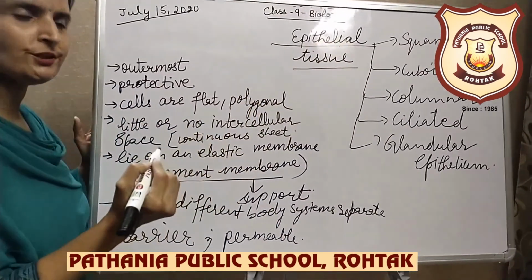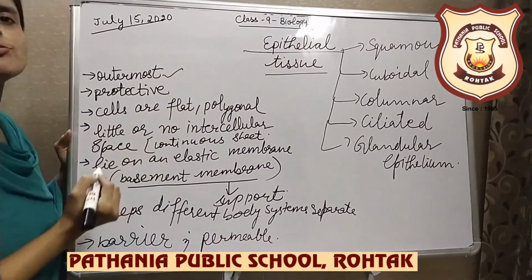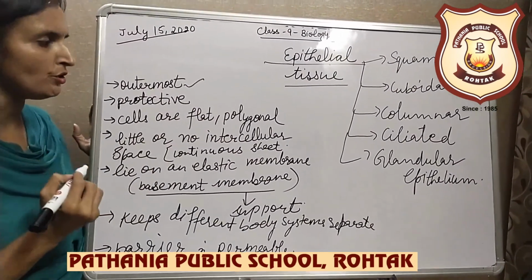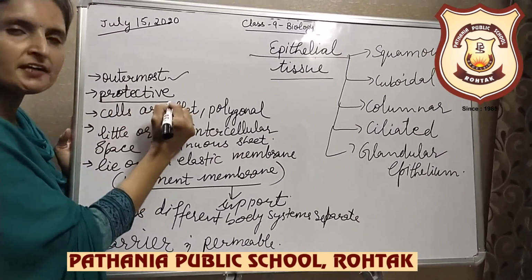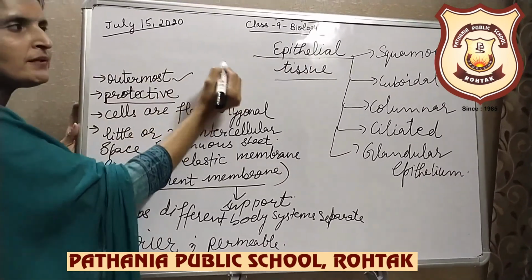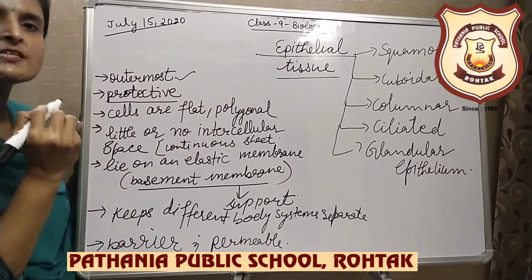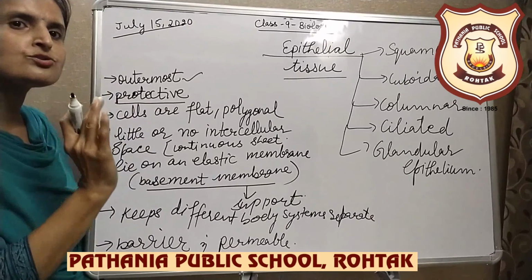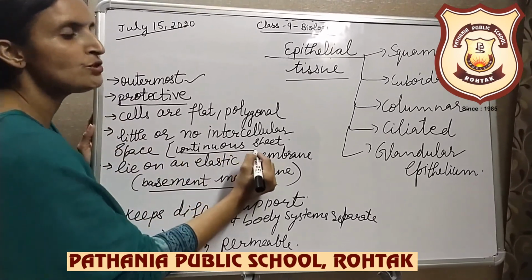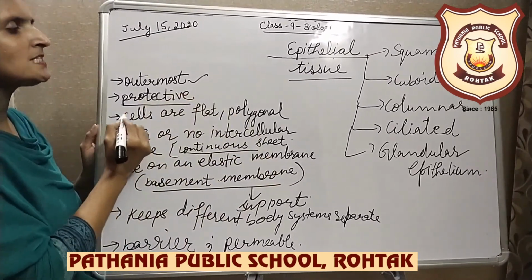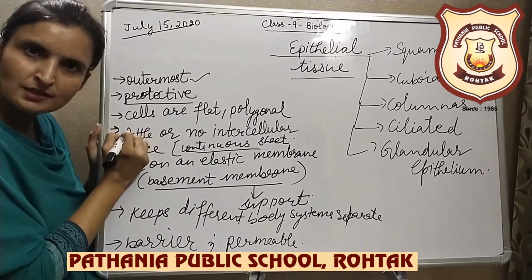Epithelial, as I already told you, is the outermost covering of most body organs. It is a protective tissue. The epithelial tissue is made up of cells which lie close to each other and form a continuous sheet. These cells are known as epithelial cells.